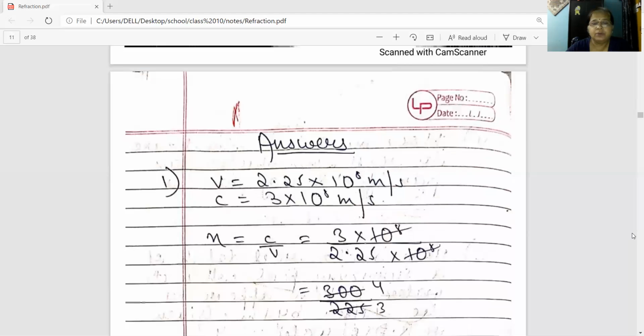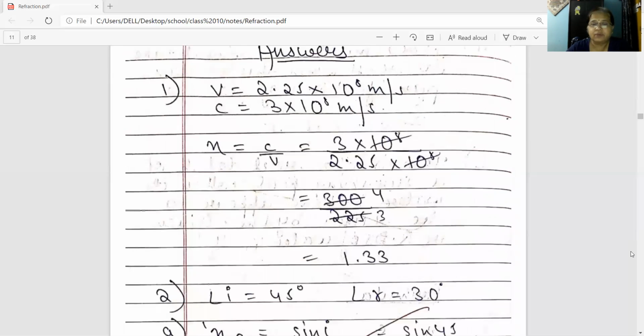You just find the value. 10 to the power 8 meter per second will get cancelled, right? Then what is left is 3 by 2.25. Remove the point, you will get 300 by 225. When you solve it, you will get 4 by 3, which is equal to 1.33.